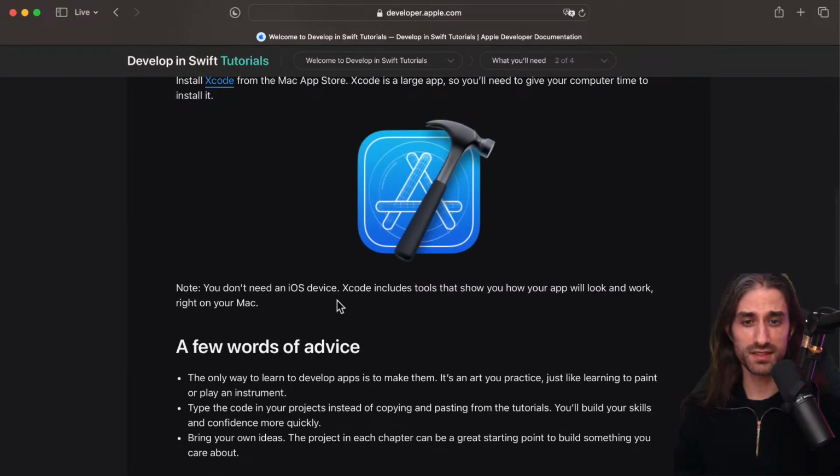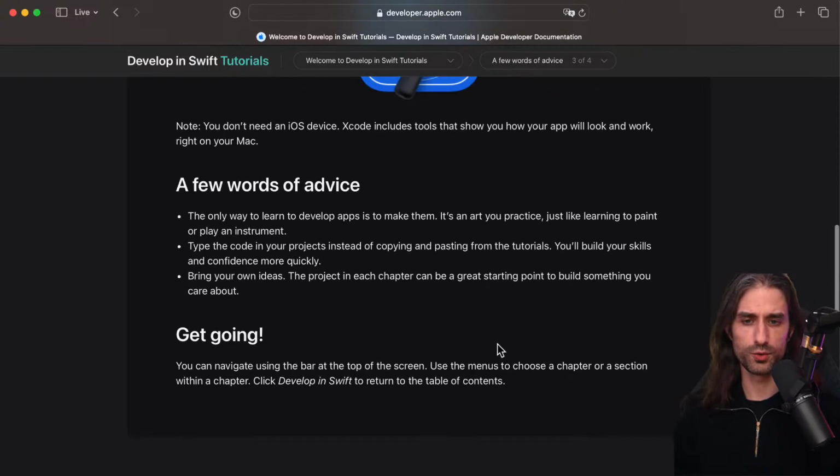You don't need an iOS device because Xcode already includes tools that show you how your app will look and work right on your Mac. To be correct, in a real world situation, you want to have an actual iOS device because there can be small but important differences in how an app looks in the simulator and on a real device. So for a real app, you would always want to test on a real device, but to follow a tutorial, you don't need a real device. Actually, in almost all of my videos, I used the simulator, and it's more than enough when you're doing tutorials.